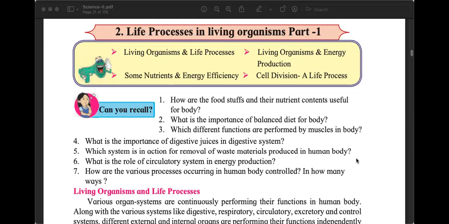Okay? So before we jump into this chapter, a simple question for you. What is the basic unit of life? You can speak or you can type.